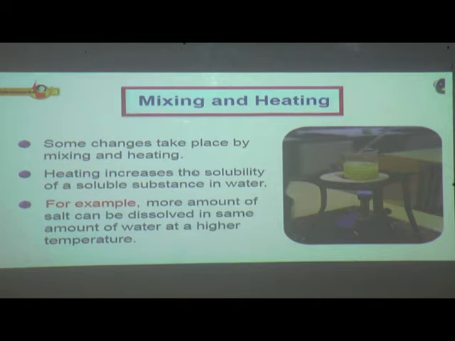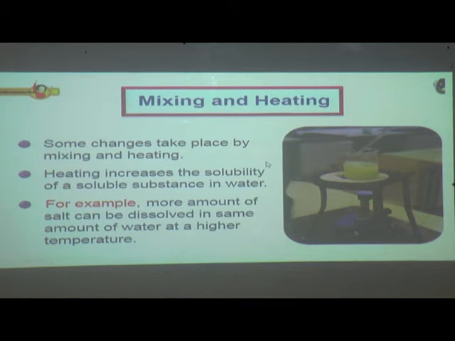Now, next example, we have the changes happening due to mixing and heating. You can see some changes take place by mixing and heating. Heating increases the solubility of a soluble substance in water. When a soluble substance is added to the water, heating increases the solubility.